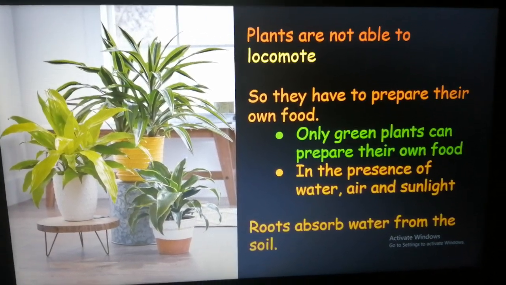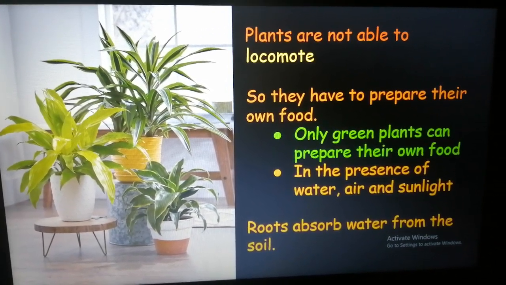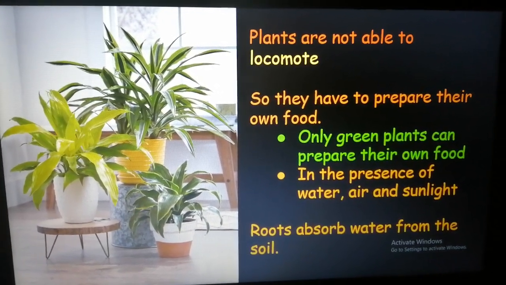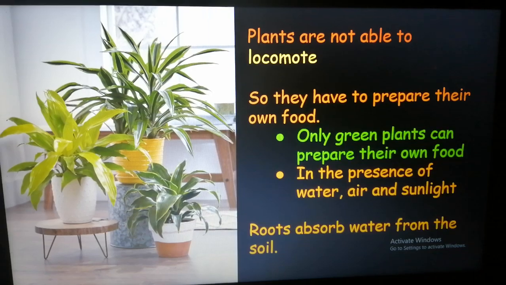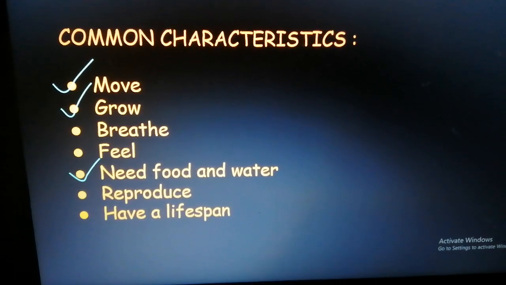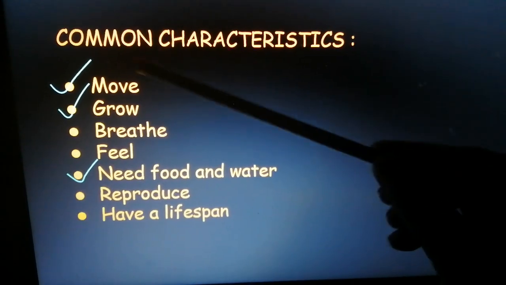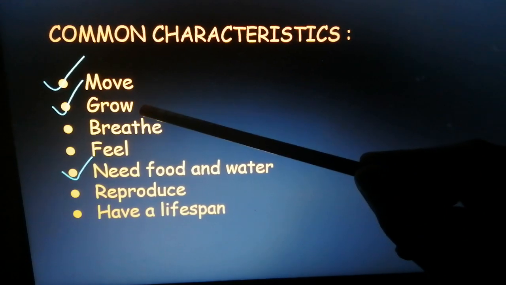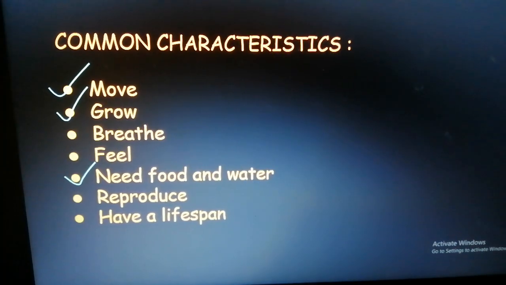They prepare their food in the leaves. And that is why leaves are also known as the food factory of the plant or the kitchen of the plant. So now have you understood the three characteristics, that is, living things can move, they grow, and they need food and water.